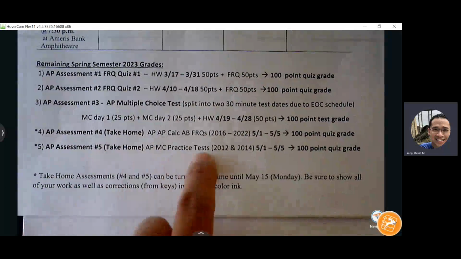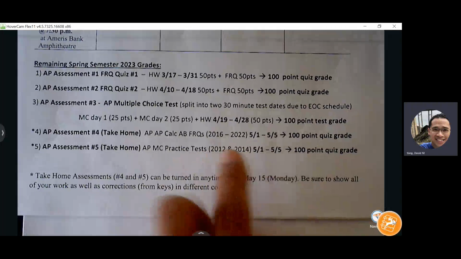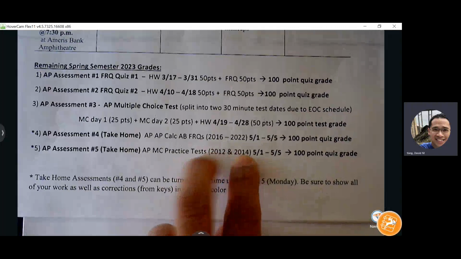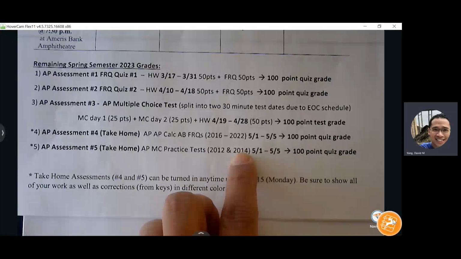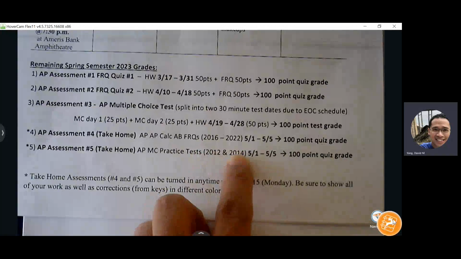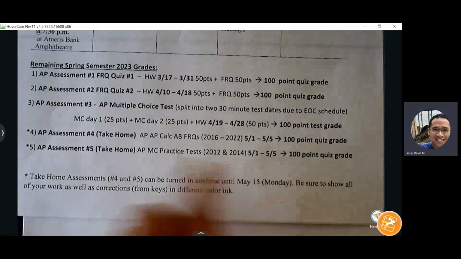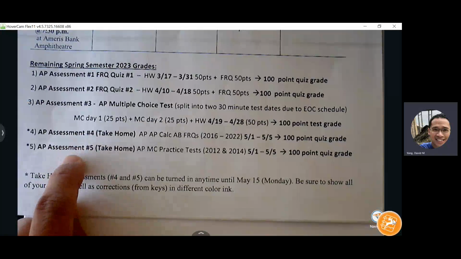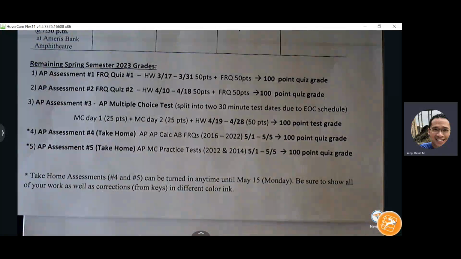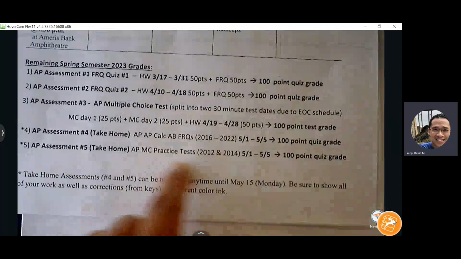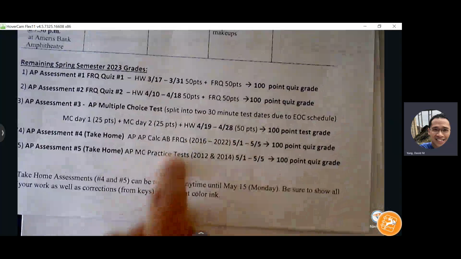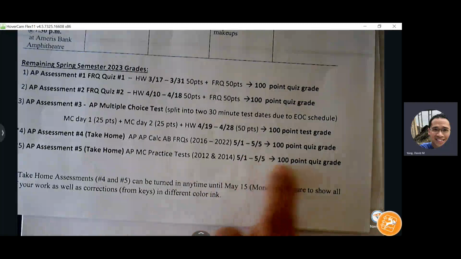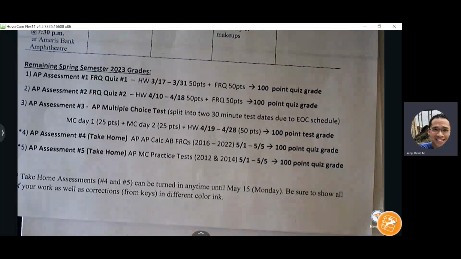There's another assessment that I haven't given out to you, and that is assessment 5, but I'm going to call it packet 6 here. These are multiple choice tests and also some problems from the AP classroom. So I'll give this to you hopefully later this week. These two are just packets that I want you to work through and complete. I'll give you the key. I just want to get you exposed to a lot of different problems before the AP exam. If you just complete it, you get an automatic 100-point quiz grade.